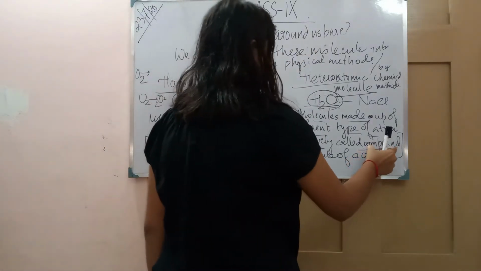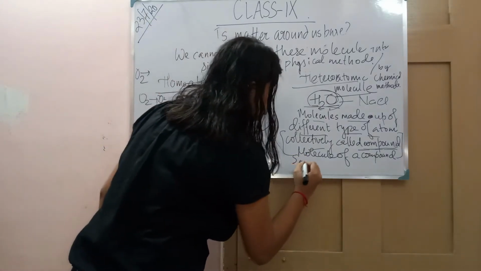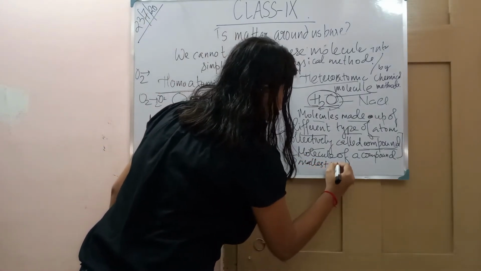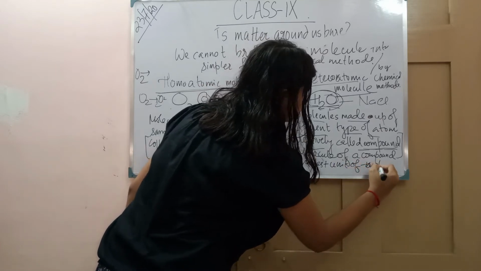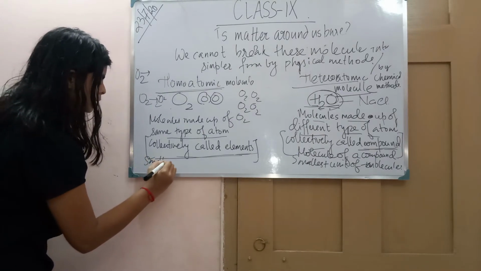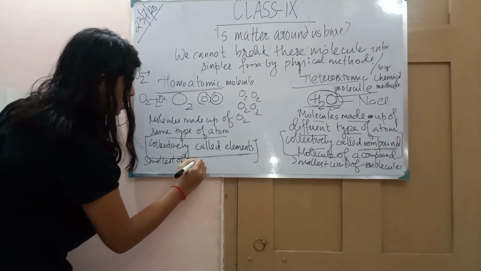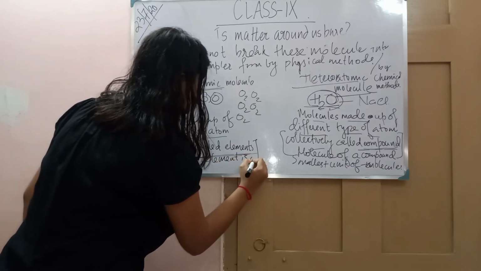Because this compound contains what? The smallest unit of the compound is molecule. And here also the smallest unit of element is molecule.